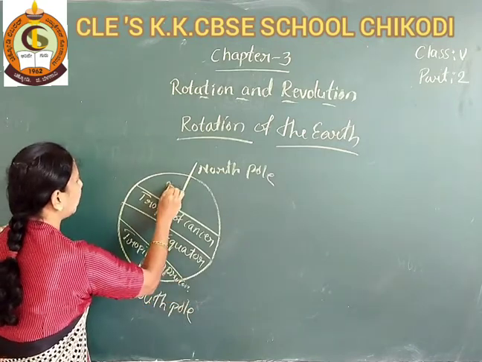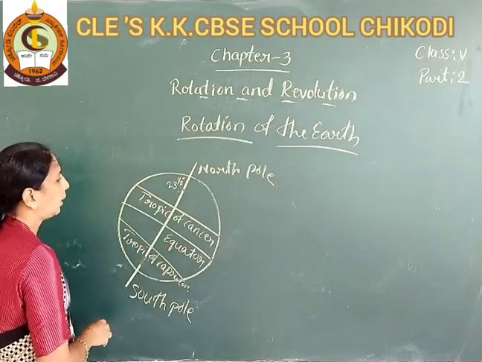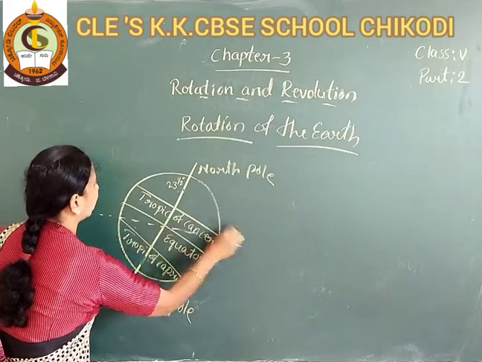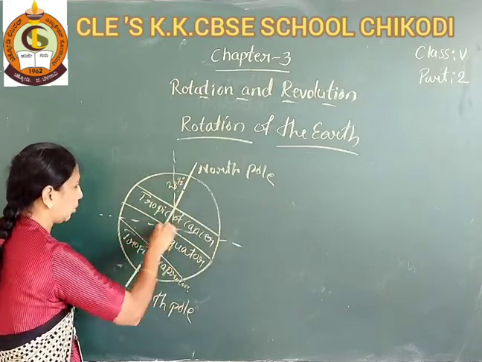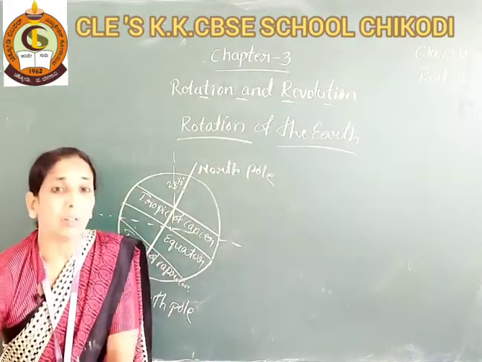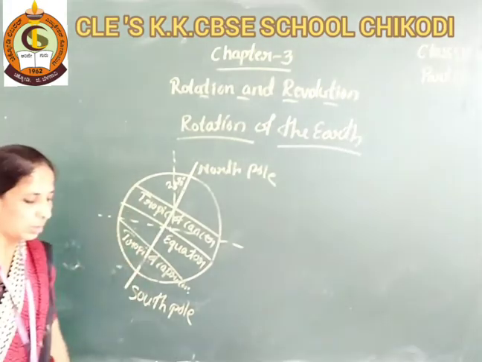The Tropic of Cancer is 23.5 degrees, and here it makes one angle. This is the axis of the earth. This diagram shows the axis of the earth.